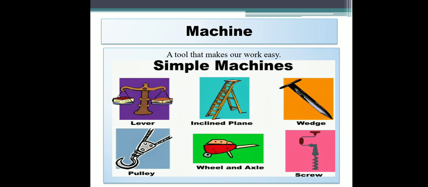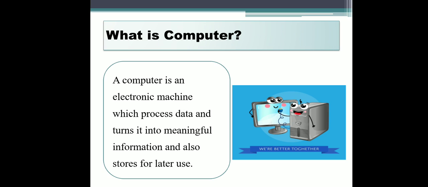It's a machine. A machine is a thing that makes our work easy. So a computer is also an electronic machine which processes data and turns it into meaningful information and also stores it for later use.